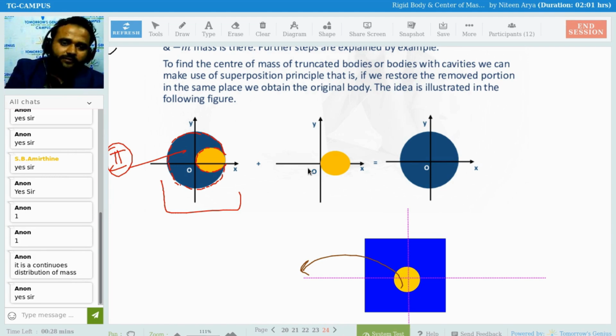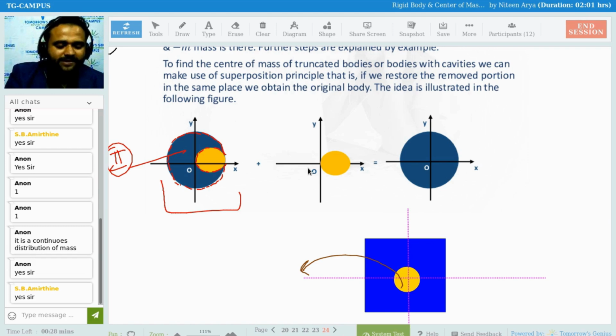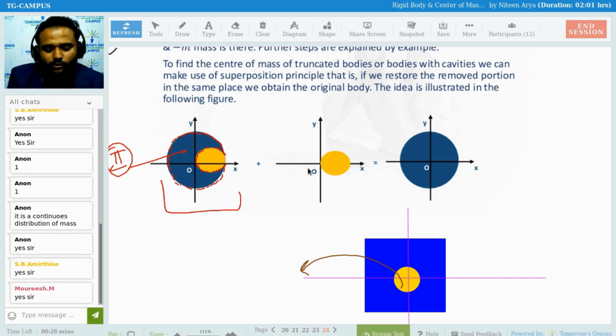Is this clear with everyone? The cavity thing. Clear? So for a cavity part, whatever the cutout part is, we can take that particular part's center of mass as a negative. Simple. For that particular shape, not particle, we take it as a negative thing.